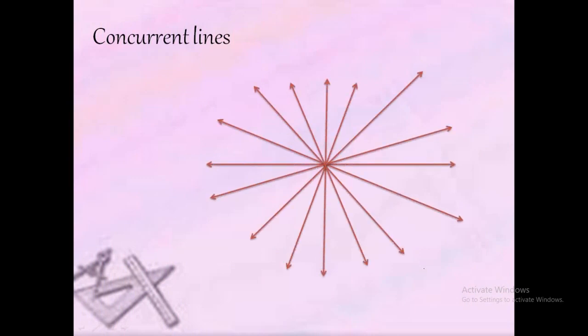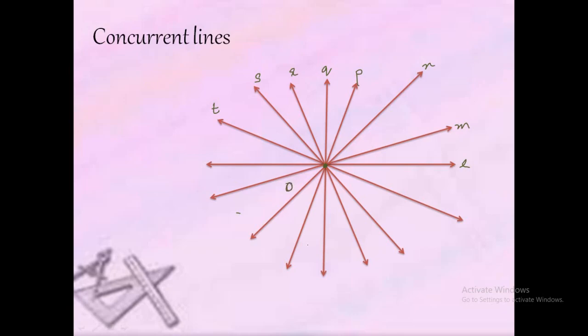Let's consider concurrent lines. What are concurrent lines? Let's take this example. Let the lines be L, M, N, P, Q, R, S, T, etc. All these lines pass through a common point. The common point is here. I am marking the common point as O.